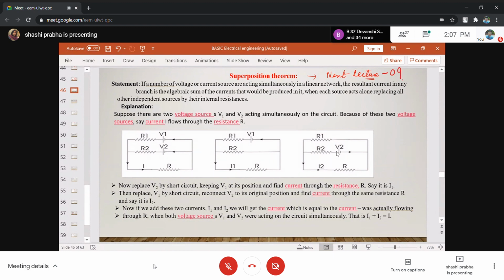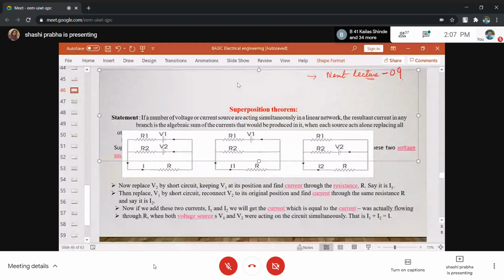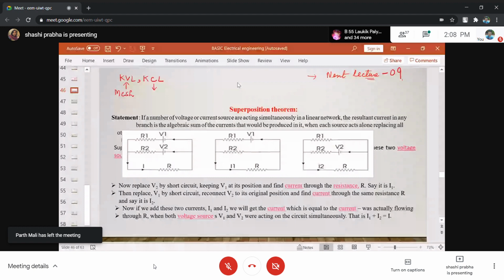This is what we have done till now. Till now we did Kirchhoff's voltage law and Kirchhoff's current law. Kirchhoff's voltage law is called mesh analysis or loop analysis, and Kirchhoff's current law is called node analysis. So you can solve the circuit by two methods, KVL as well as KCL. Now this is a third method which we are going to learn for solving the circuit.